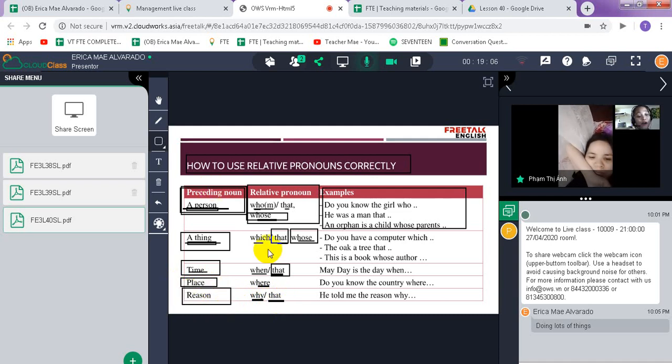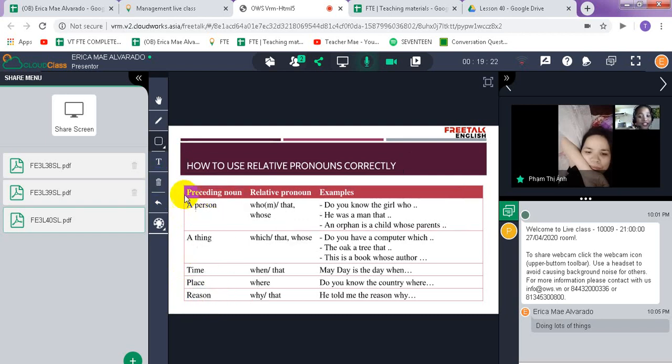So that is how it is. You were asking about when we should use each one: it is for a person, for a thing, for a time, place, and reason. So you just need to take note of these things.